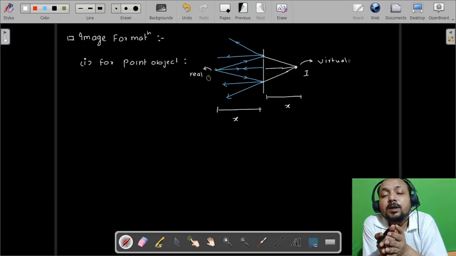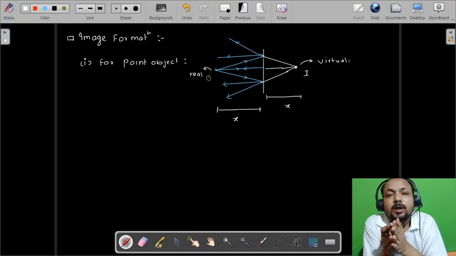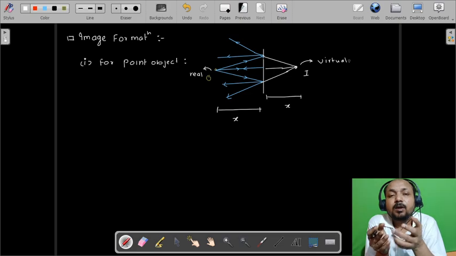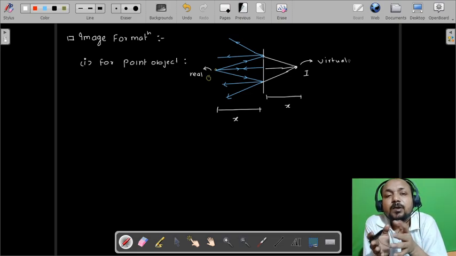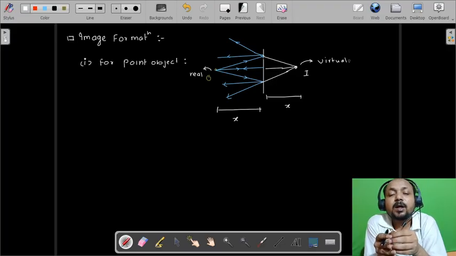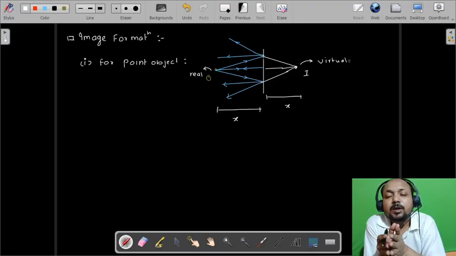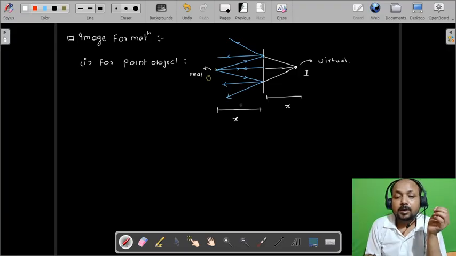Later we will see there is a virtual object also in a plane mirror. Then we will study the combination of mirrors and image formation in the combination of mirrors. Then we will see the virtual object also. At that time it will be interesting to see how the image will form. Right now we are taking only a single mirror, so one virtual image will form for a single object. Okay, now let us talk about extended object.